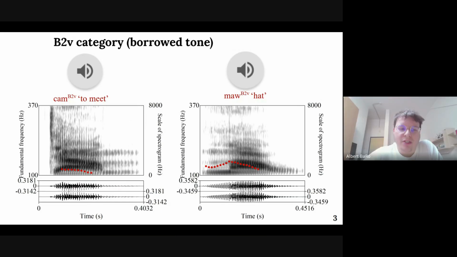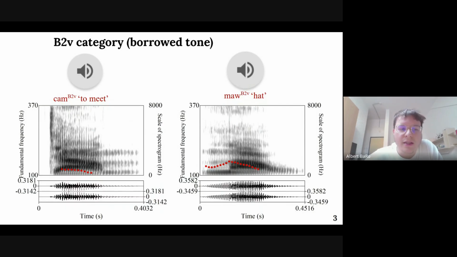So we have both options actually. Vowel quality always takes a role also in B2V. B2V is analyzed as low register, so all vowels are modified according to low register, but they are modified in different ways. You can see here in the presentation that we have two examples. This is the B2V category. On the left we have chum, which we showed before. Chum means to meet. And we have mau.